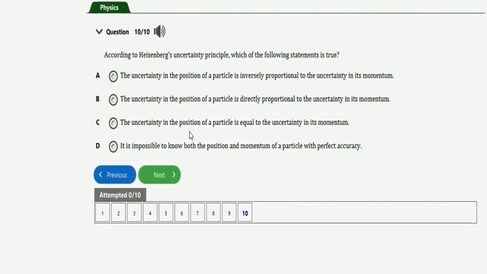Option C, the uncertainty in the position of a particle is equal to the uncertainty in its momentum. Option D, it is impossible to know both the position and momentum of a particle with perfect accuracy. So guys, the right option in this question is option D.